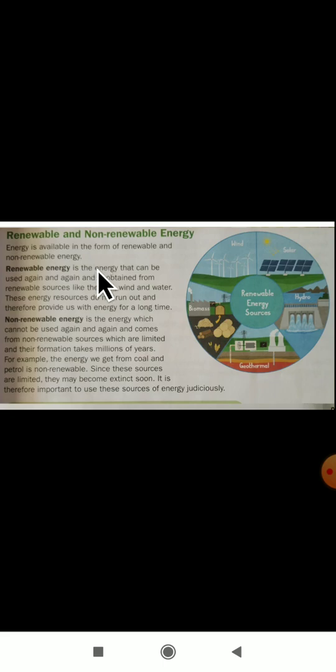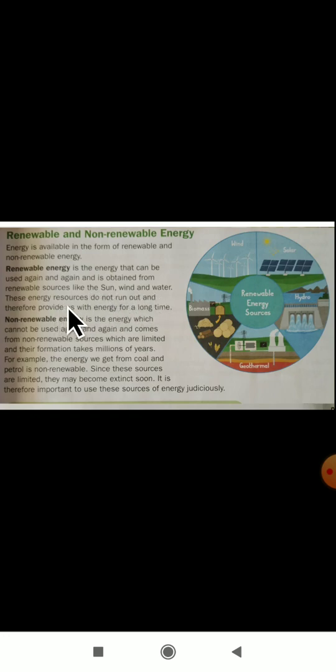First we'll see what renewable energy is. Renewable energy is the energy that can be used again and again, and is obtained from renewable sources like the sun, wind and water. This energy we can use again and again. From which sources is renewable energy obtained? It is obtained from renewable sources like the sun, wind and water.